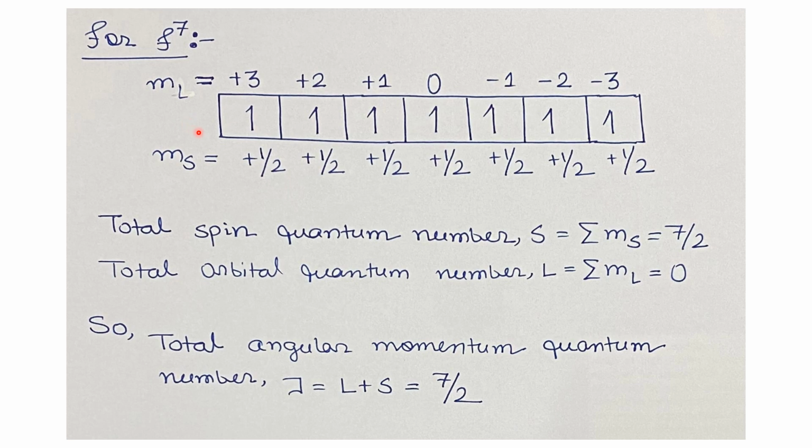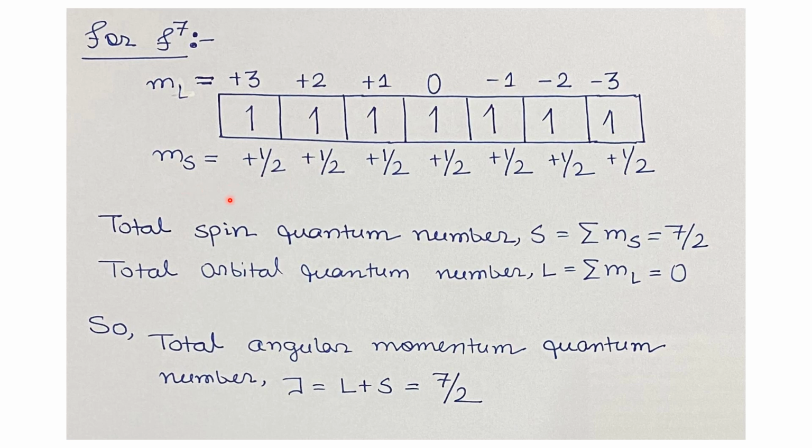As you can see from this configuration of the f orbital, ml equals plus 3 will contain one up-spin electron, and correspondingly all the other electronic states will contain a single electron with up spin. So for this configuration of the electrons in the f orbital, we will have total spin quantum number S equals the summation over all ms, that is the spin quantum number of the electron.